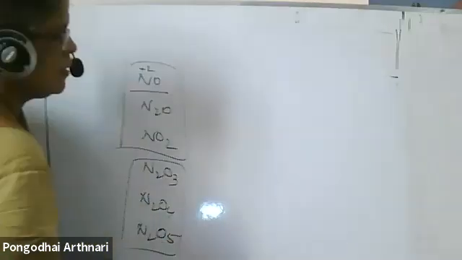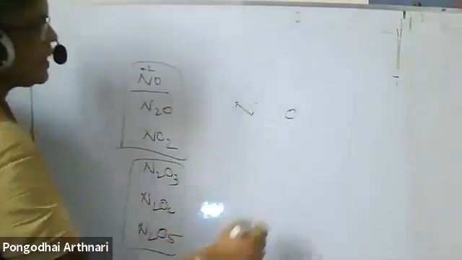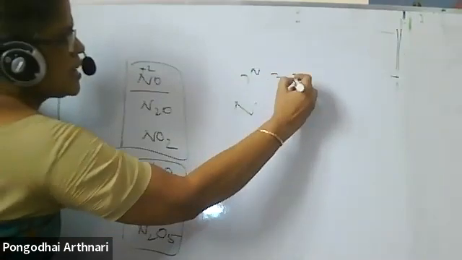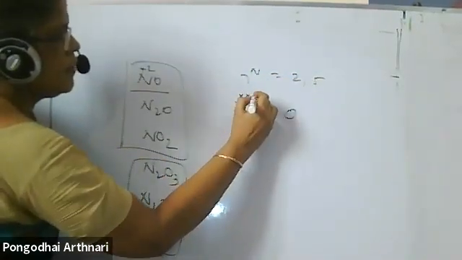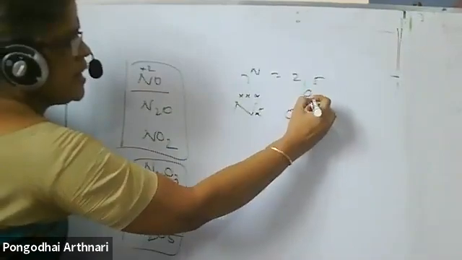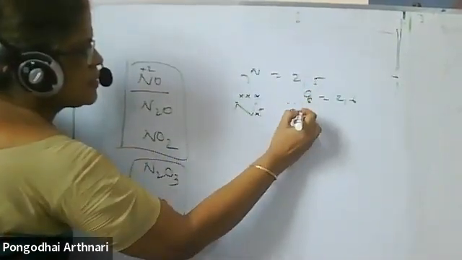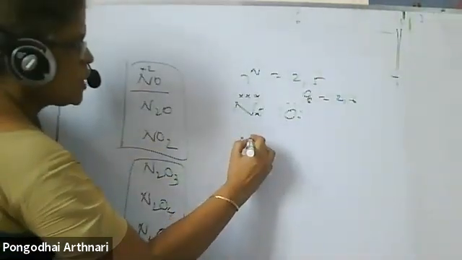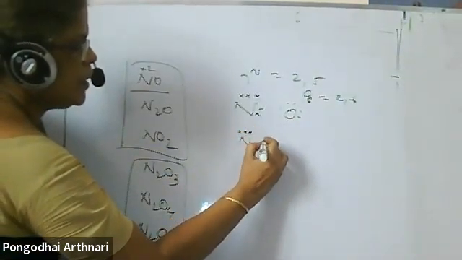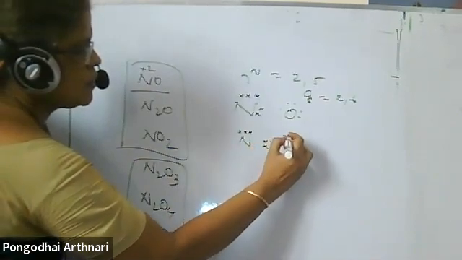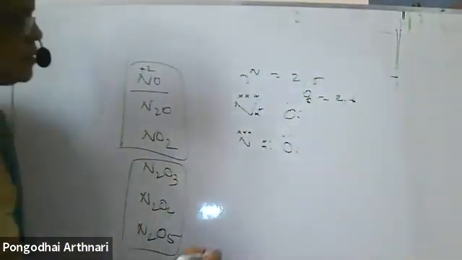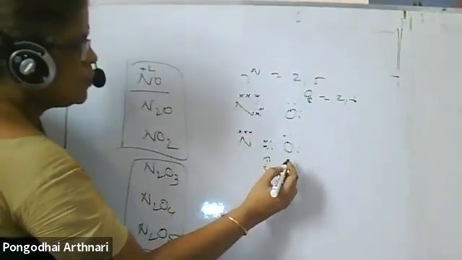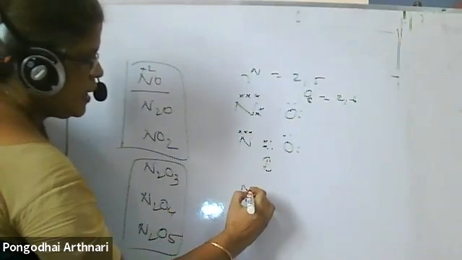Here, the resonating structure. What I tell you is we are writing only the Lewis dot structure. Nitrogen atomic number is 7, electronic configuration 2,5. I write 5. Oxygen 8, 2,6. I write 6. Actually, in the Lewis dot structure, you have to get the octet structure. So the octet structure is attained by donating 2 electrons. This is one structure. Then there is a resonating structure. Why? This electron is movable. This one electron moves over here. Therefore, N.